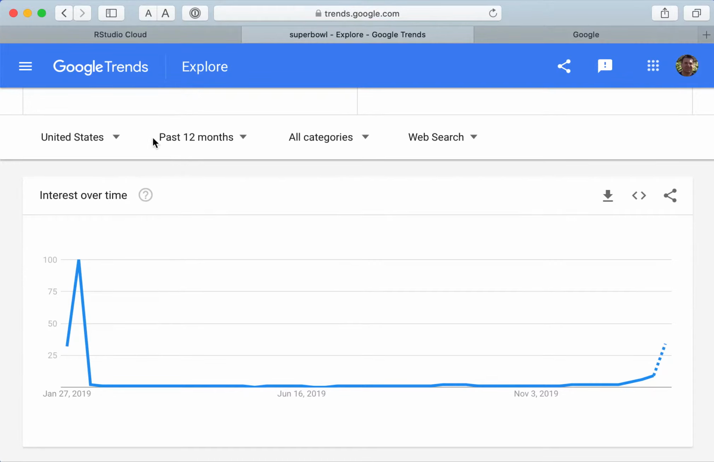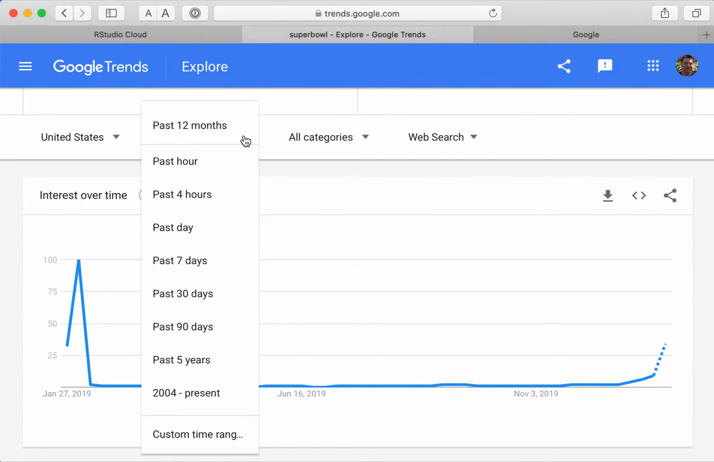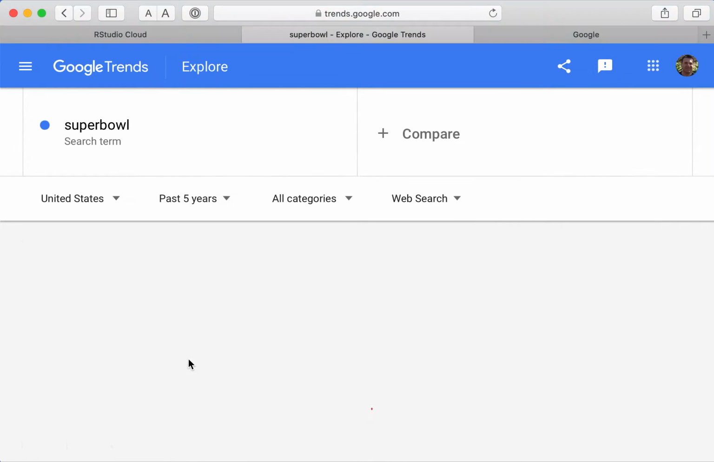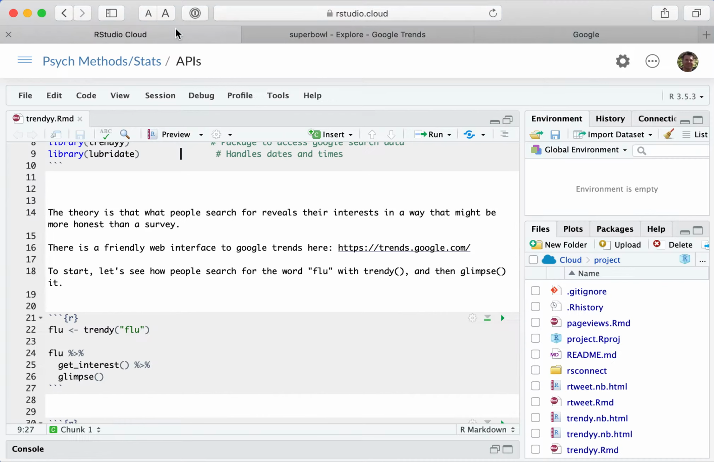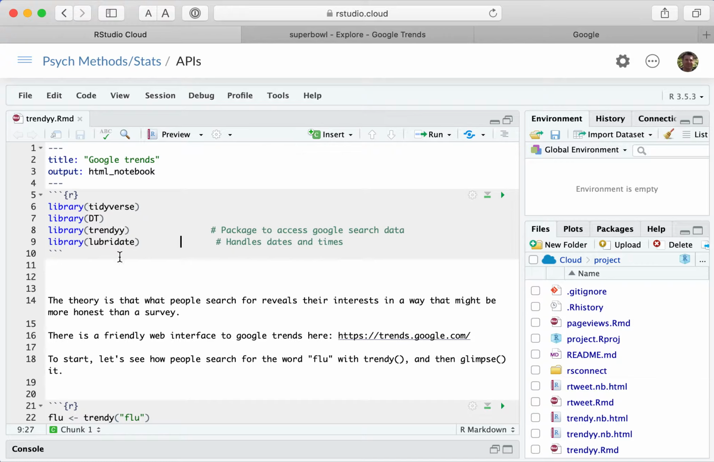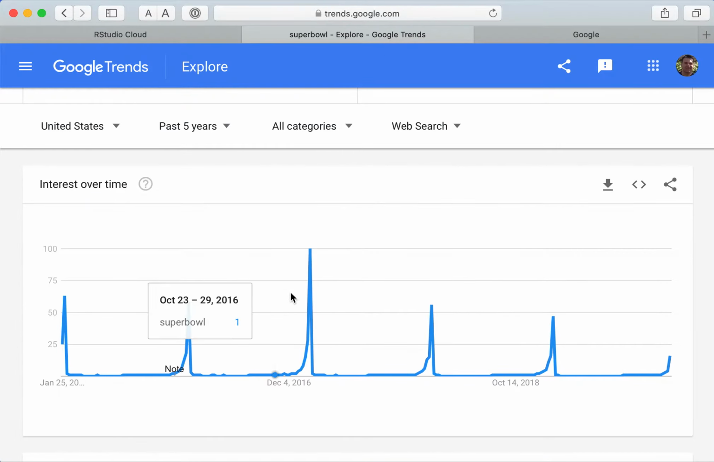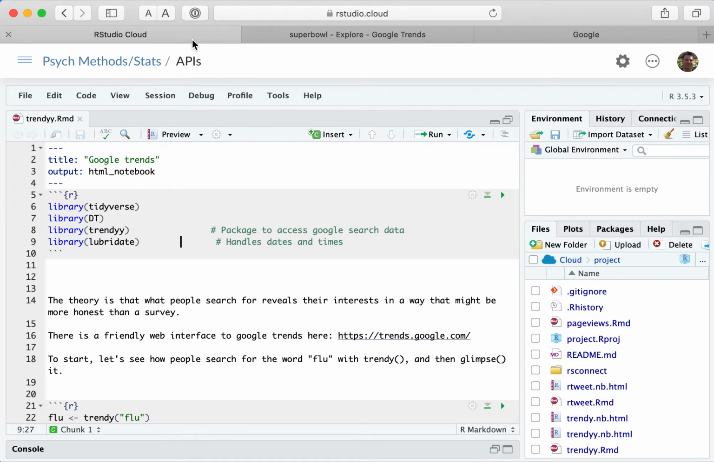And you can set all kinds of things. You can look outside of the US. You could set, let's say, past 5 years. And you can see, right around the time the Super Bowl happens, there's a spike in searches for that word. So the idea is that we're going to use this trendy package to bring this Google Trends search data into R, and then analyze it ourselves, instead of having to rely on Google's interface. So I'm going to go ahead and load those packages.